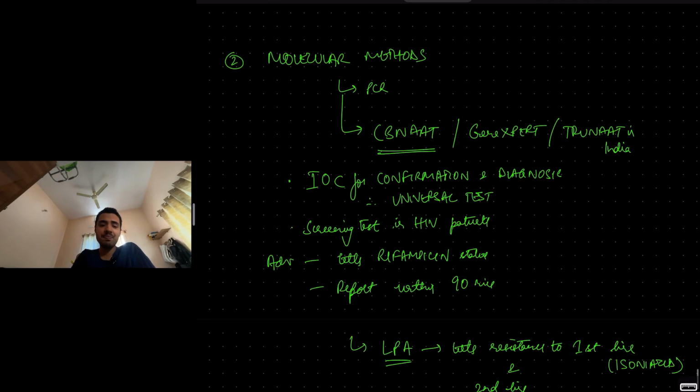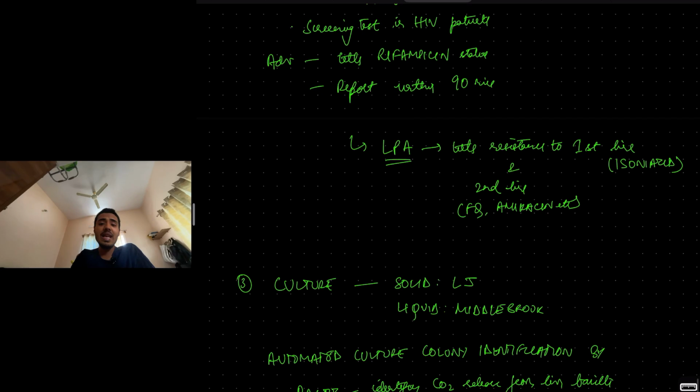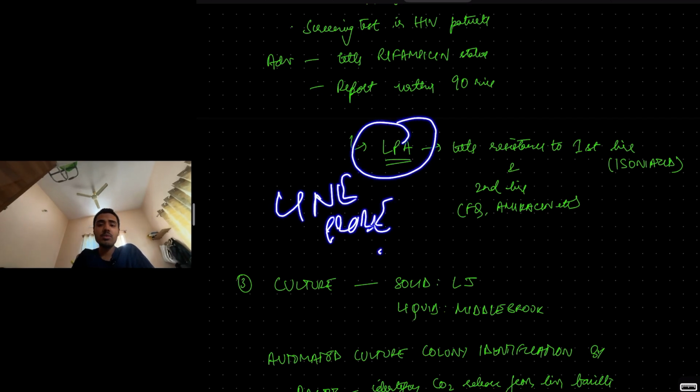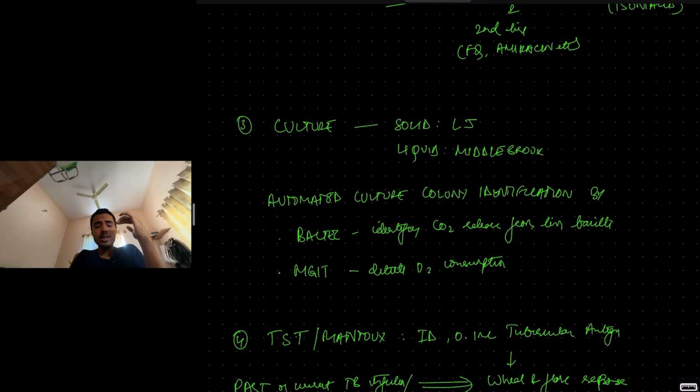It can vary. You have an even more advanced molecular method known as line probe assay, and this tells the resistance to first-line anti-tubercular drugs like isoniazid, not just rifampicin, and also tells us the sensitivity to second-line anti-tubercular drugs like fluoroquinolones and amikacin. So this we do to identify whether it is multi-drug resistance, pre-extensively drug resistance. I have mentioned the diagnostic algorithm in the NTEP video. Next method of diagnosis is culture.